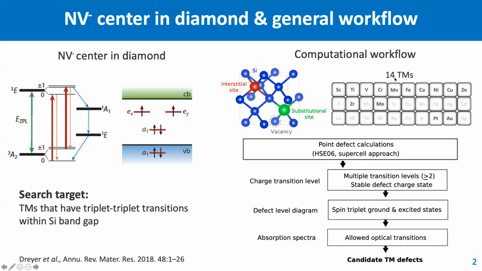We look at 14 transition metals at interstitial sites, substitutional sites, and vacancy complexes. We start with point defect calculations based on the hybrid functional and supercell approach. With that, we can get charge transition levels and defect level diagrams. We need at least 2 transition levels in the silicon bandgap to accommodate triplet transitions. We also look at the defect level diagram to make sure the defect system can have the spin triplet ground and excited states. At the end, we need to make sure those transitions are allowed. With this workflow, we identify 9 candidate transition metal defects.